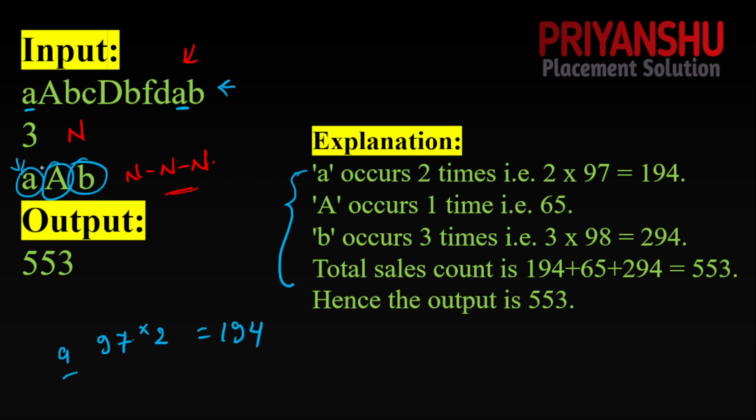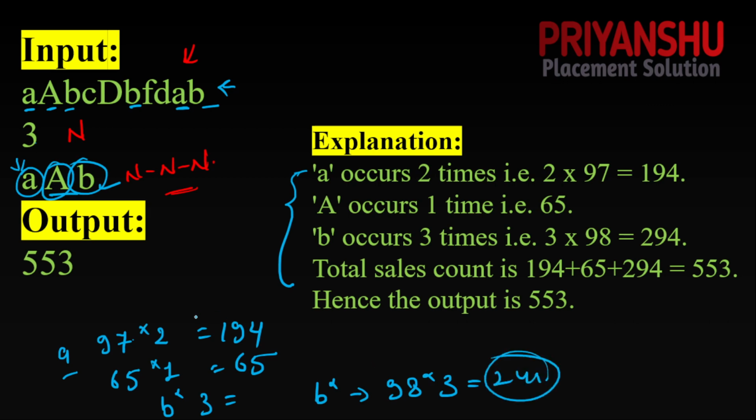Clear? Next we have capital A, that is 65. How many times is 65 there? Only a single time, so the output is 65. Next we have small b. How many times is small b repeated? 3 times. Small b is 98, and 98 multiplied by 3 gives 294. Finally, guys, we add all these numbers and we get 553. So that is the question.